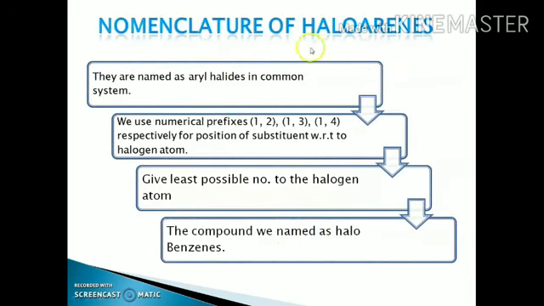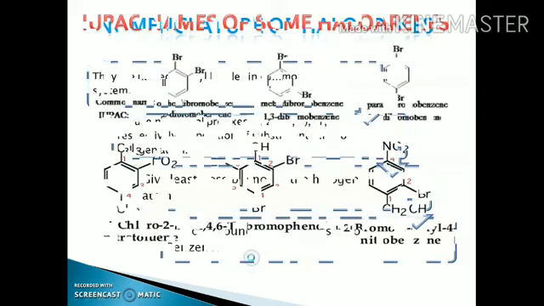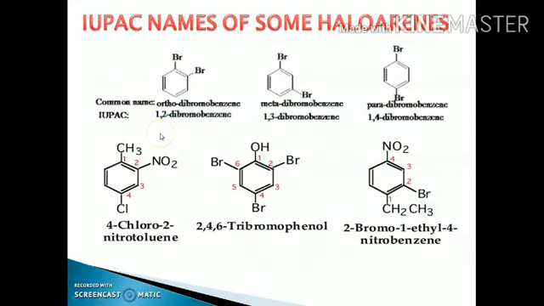Now the IUPAC name of the haloarenes. Here are some rules to give the IUPAC name of the haloarenes. We give the name of aryl halides as in the common system only. We use the prefixes 1,2, 1,3, 1,4 respectively for the position of the substituent with respect to the halogen atom. 1,2 is used for the ortho position, 1,3 is used for the meta position, and 1,4 is used for the para position. Now we have to give the least possible number to the halogen atom, and the compound we name as a halobenzene, like fluorobenzene, chlorobenzene.